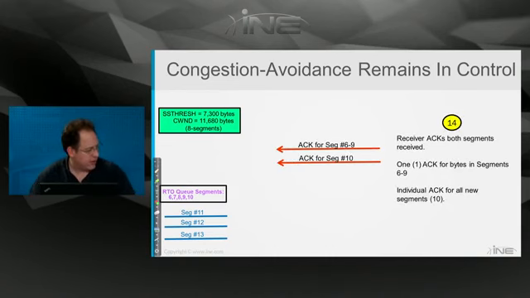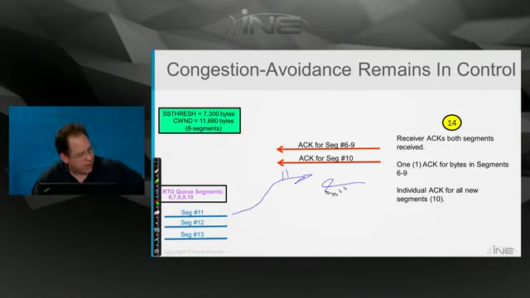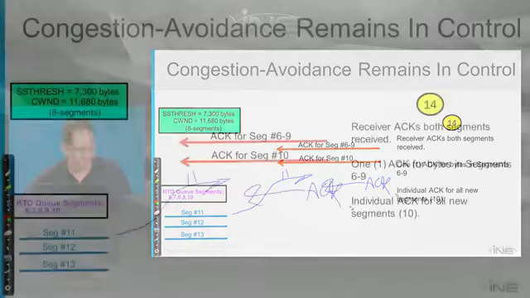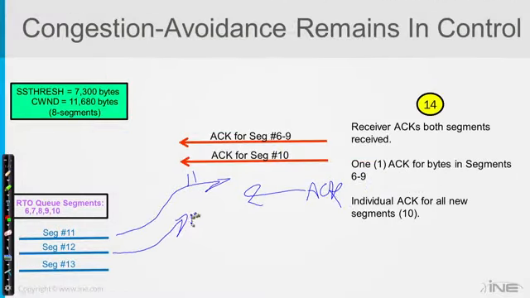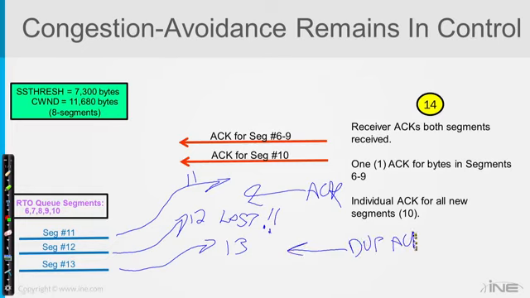in this particular case, I'm saying if segment 11 goes, and we get an ACK for it, segment 12 goes, and it's lost. And then segment 13 goes. Well, he's not going to acknowledge 13. He's going to say, that's non-contiguous. We're missing something. So he's going to generate a duplicate ACK for 12. That was the last one he got.